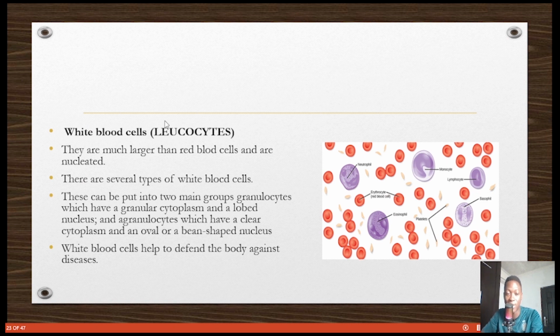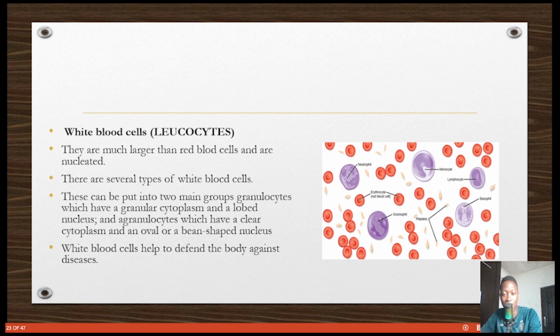Apart from the red blood cell, we have the white blood cells. These ones are much larger. They have a nucleus, right? So white blood cells have a nucleus, red blood cells, no nucleus. There are several types of white blood cells, like the basophils, the neutrophils, the eosinophils. But don't disturb yourself about that. What you should know is that they can be put into 2 main groups: granulocytes, because they have granules in their cytoplasm, and agranulocytes, because they don't have granules in their cytoplasm.